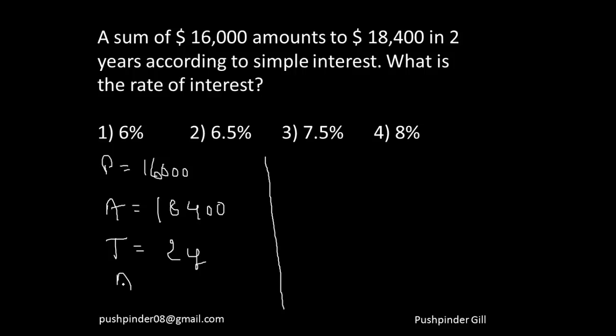So I can say that amount is equal to principal times 1 plus rate into time by 100. This is the only expression that you need to remember in order to calculate the amount. That's pretty much more than enough. You know the principal, you know the amount, you know the time. All you need to calculate is the rate.